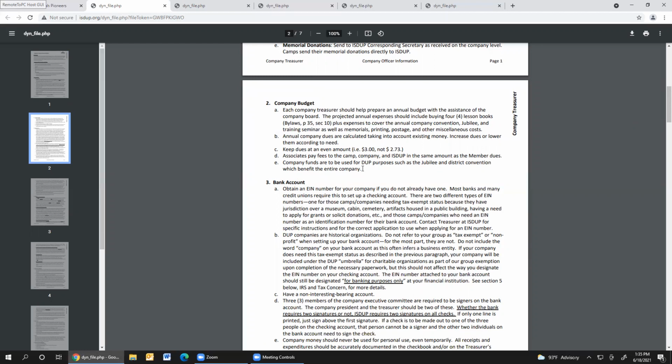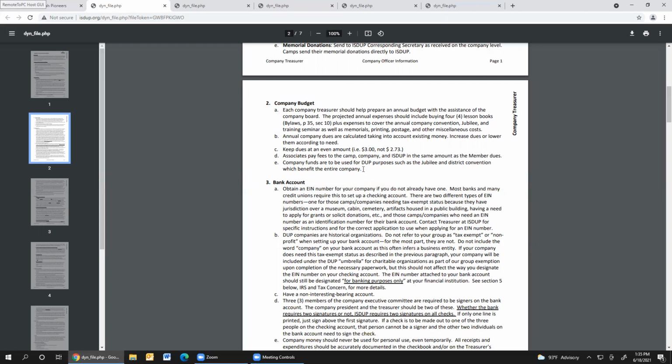They should not be used for things like giving flowers to someone who's lost a husband. Those come from individuals. Even though that woman is a DUP person, that funeral is not a DUP event. And so we don't use those funds that we have asked ladies to donate for DUP for things like that. They would do that individually.